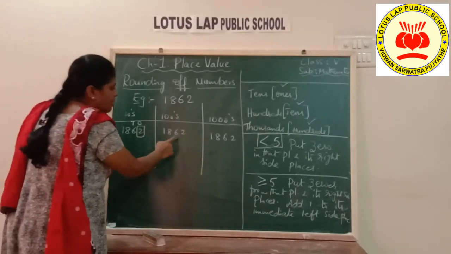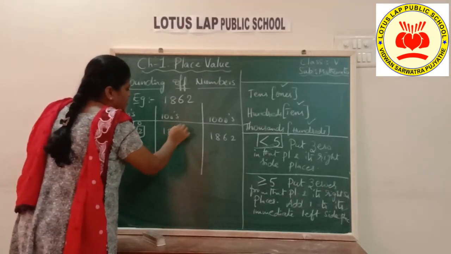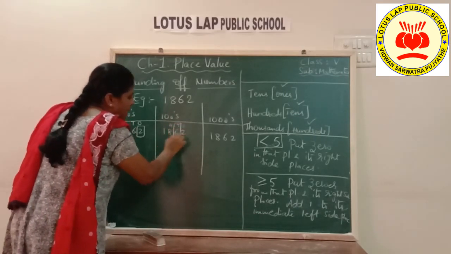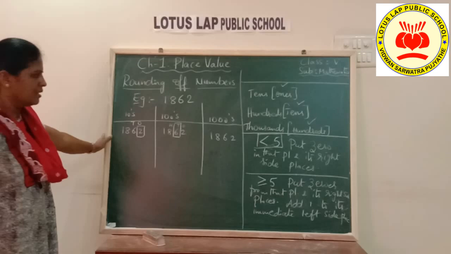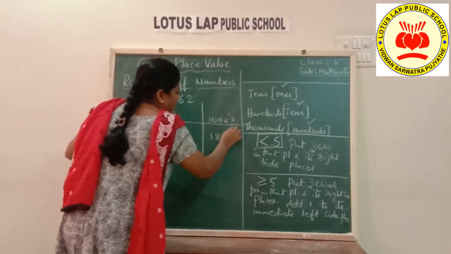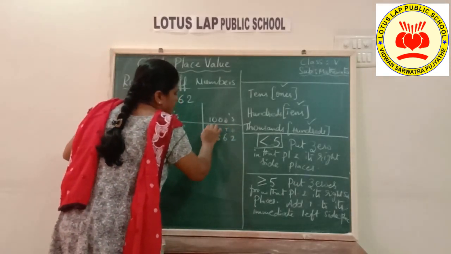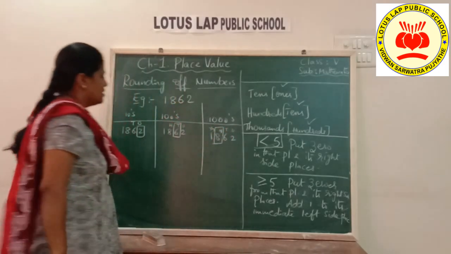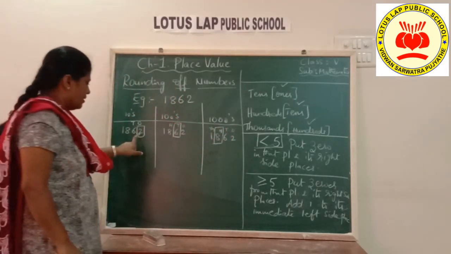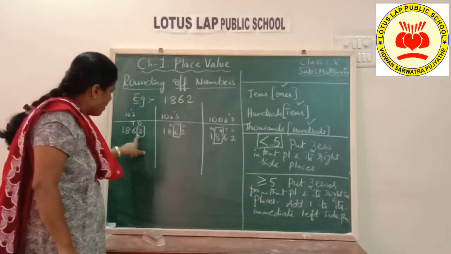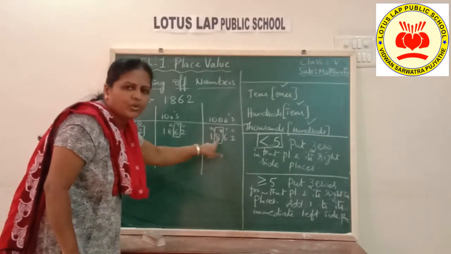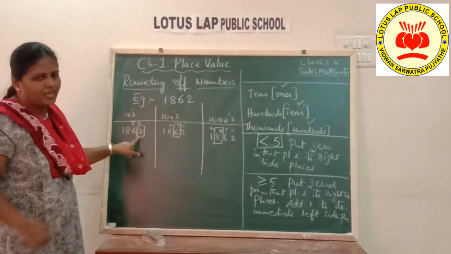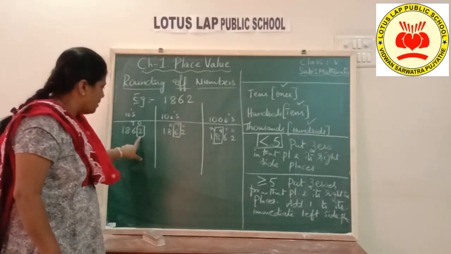When I want to round it off to hundreds, this is my ones, tens, hundreds. It's before place, tens place I need to check. When I round it off to thousands, ones, tens, hundreds and thousands, it's before place, that is hundreds place I need to check. See, I have put a box for whichever place I want to check. Now check the digit in that place.